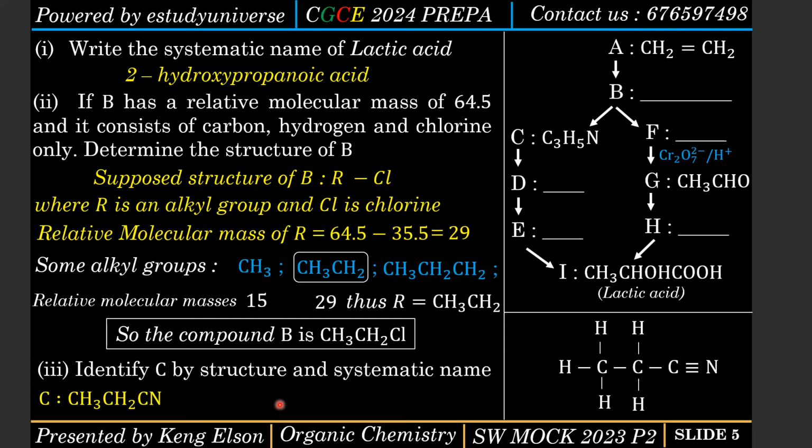To call it a nitrile, this N is actually what is contributing to that word nitrile. So I need to count the number of carbon atoms here: 1, 2, 3. There are 3 carbon atoms, and when there are 3 carbon atoms, we use prop. So it is propane nitrile. That is the systematic name, or we call it propanonitrile. Now, if you're asking for an isomeric name, we are going to call it cyanoethane.